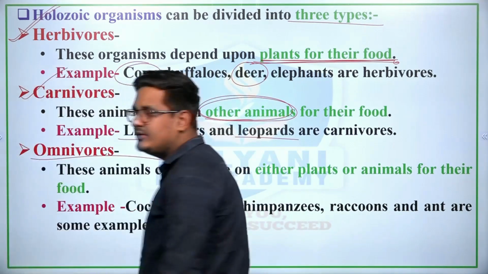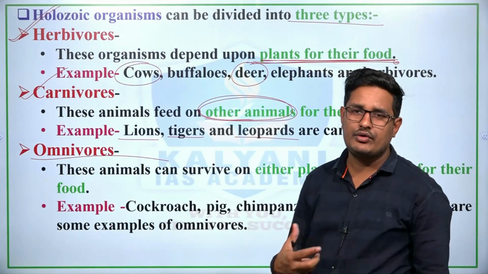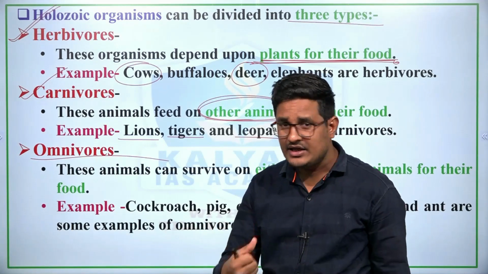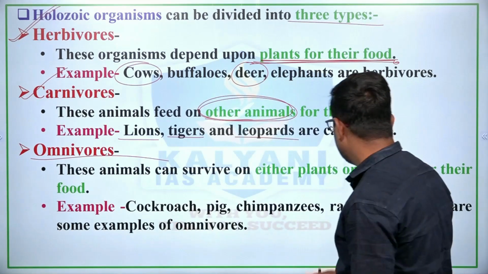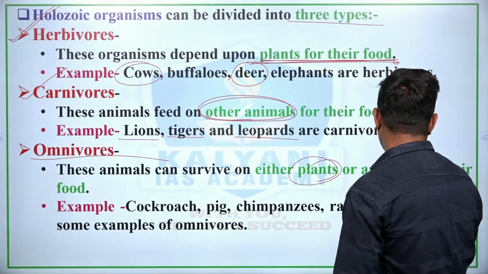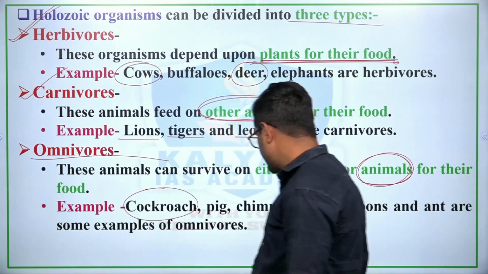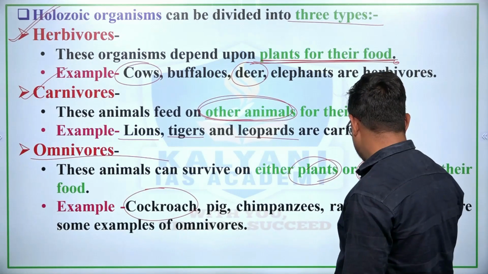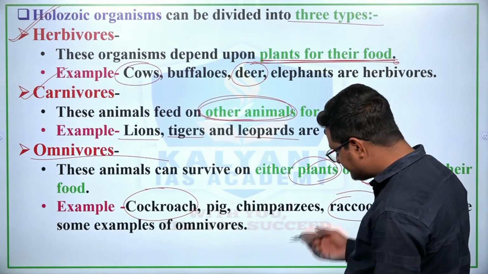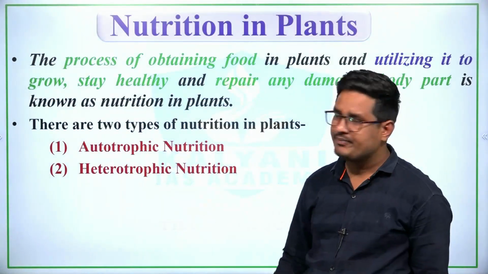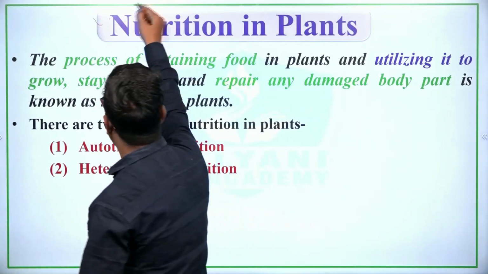Third is omnivorous. Omnivorous are those organisms which survive on either plants or animals for their food. For example, cockroach, pig, chimpanzees, raccoons, and ants are examples of omnivorous. Clear? Now we will see nutrition in plants.